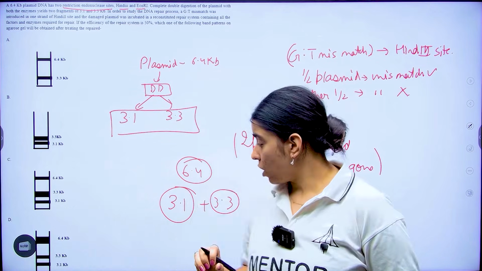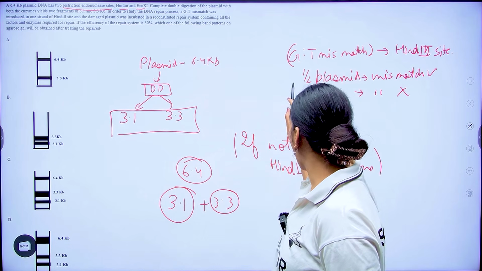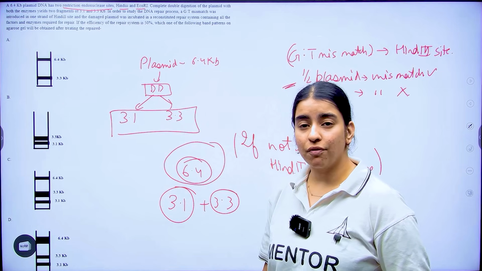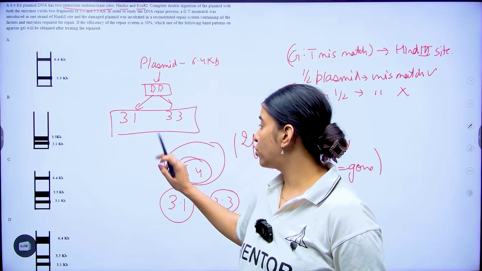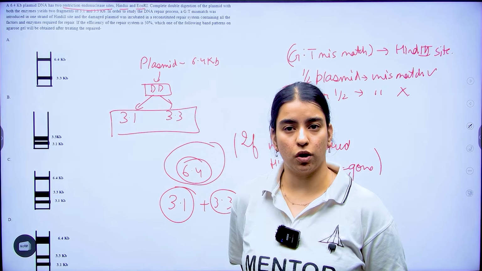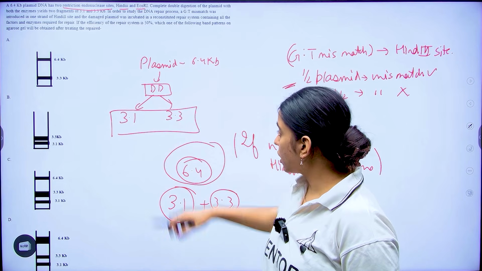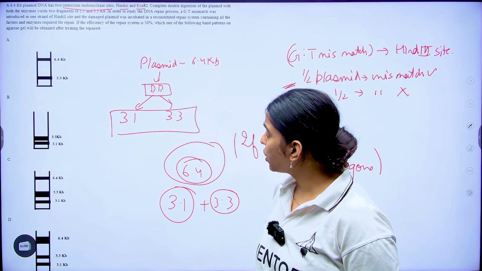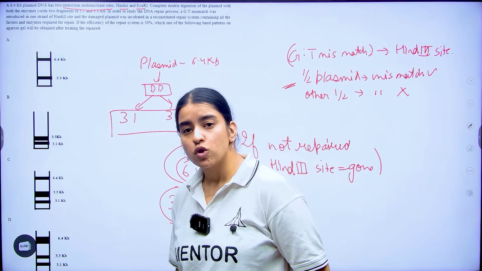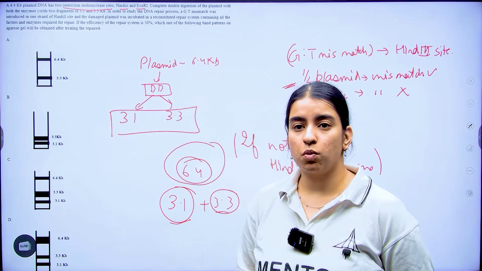Why? Because if your fragment is unrepaired, then your HIND3 is not going to cut. And if it is not cutting, that means you will not have two fragments. In that case, you will have only one fragment, only a linearized plasmid. And when you are double digesting it, you are getting two fragments. So that means what is going to happen?